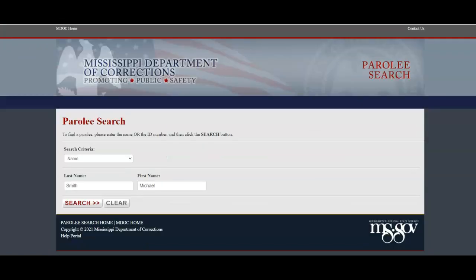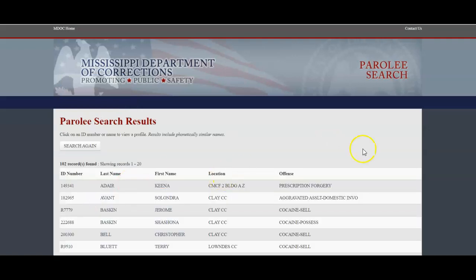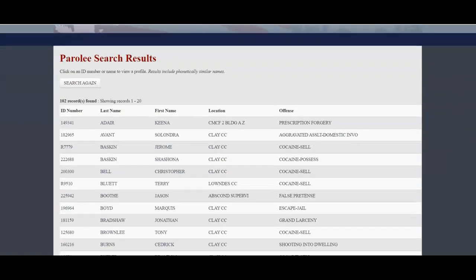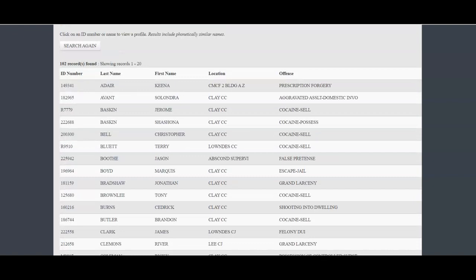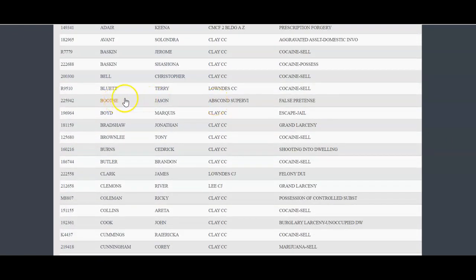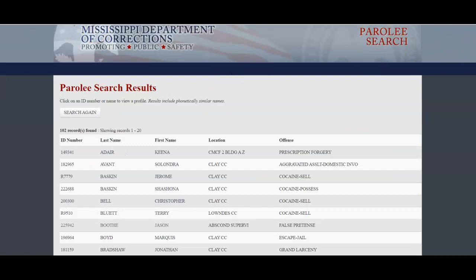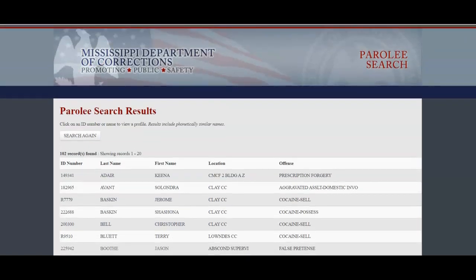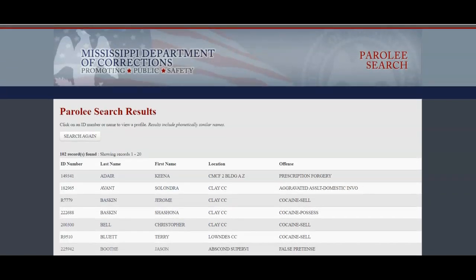Let's just go back and take a look at the search by, let's say, county. So if you were maybe curious about people who are in Clay County that are on parole, you can also search by that category. So here it looks like we have an absconder, so someone who is maybe not reporting in like they're supposed to. But again, if you're interested in a particular area, maybe you're thinking about moving to a particular area, or you think you maybe saw someone and you want to confirm that that's the case, this would be a way that you could maybe do that.